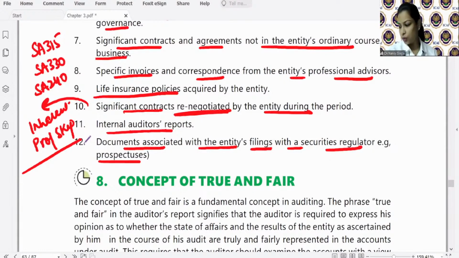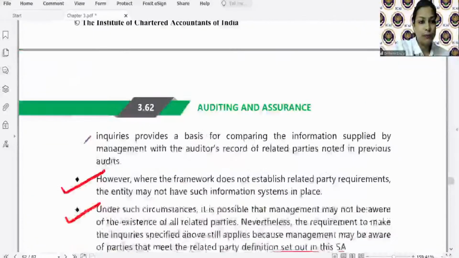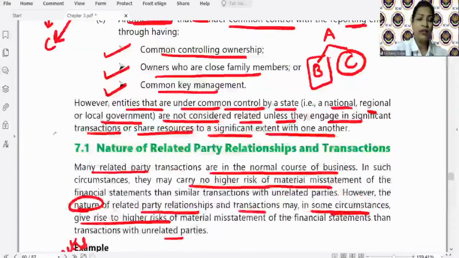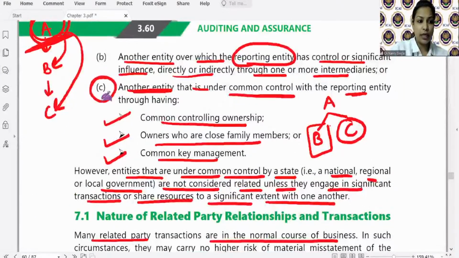Is it clear, students? I need your replies. So whose doubt is this? Alok, 3.60. So Alok has asked me to explain this point again.